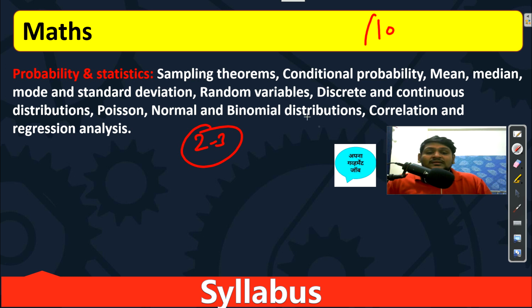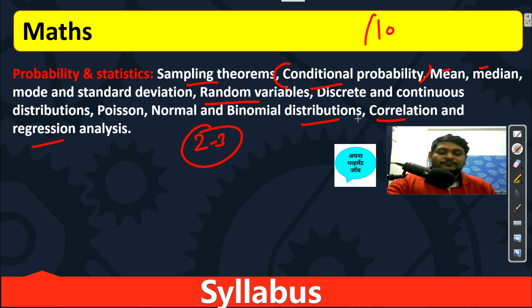What we have: sampling theorem, basics of sampling theorem, easy. Conditional probability, very much important. Then mean, median, standard deviation, easy, important. Then random variables, in which we need to study discrete and continuous random variables. Then we have distributions: normal distribution, Poisson, binomial. Random distributions we need to study. And last, correlation and regression analysis. This is not very much important, but still we need to do it.